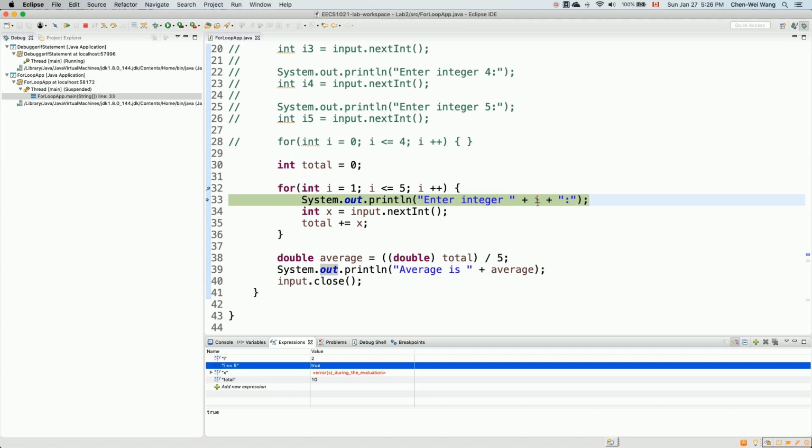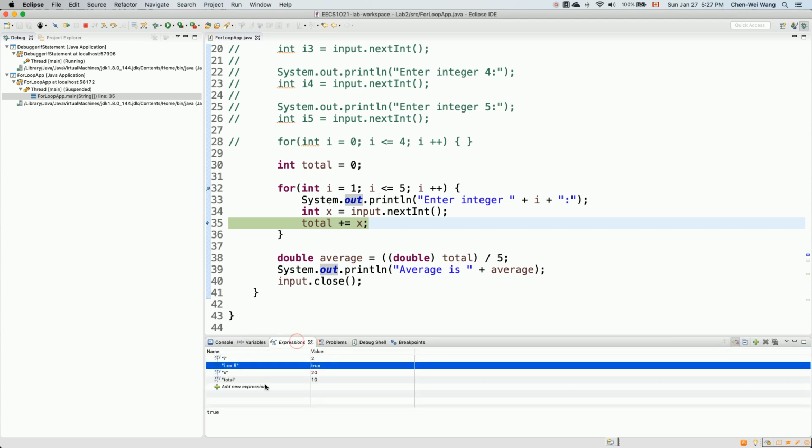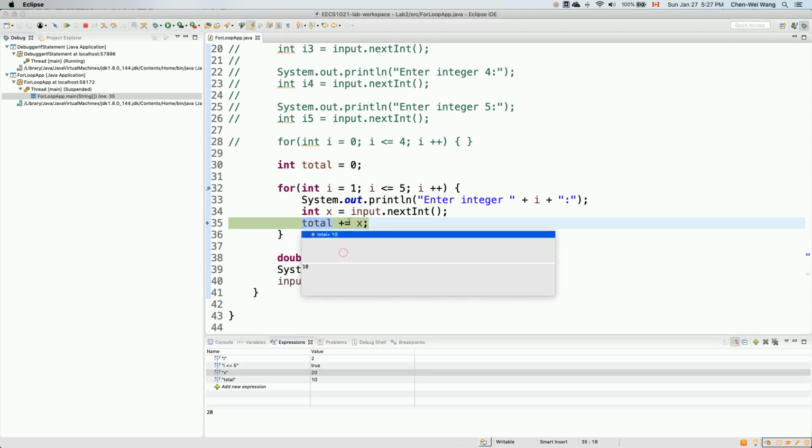So now enter integer, and I will just be 2. Okay, if I say step over here, you can see enter integer 2. And then if I say 20 over here, I say enter, and then I gotta say step over again. So actually two things you gotta do. You gotta say enter from the keyboard, and you also gotta say step over. Which means now if you go back to expressions, X is now storing 20, right? In the previous iteration, it stored 10. It's now storing 20. But now we're going to increment 20 into total, right? We have not done that yet.